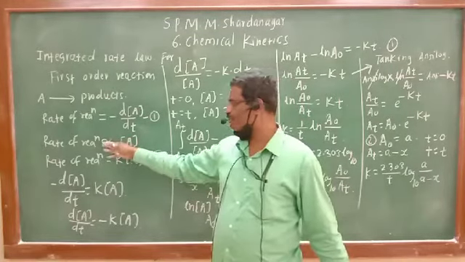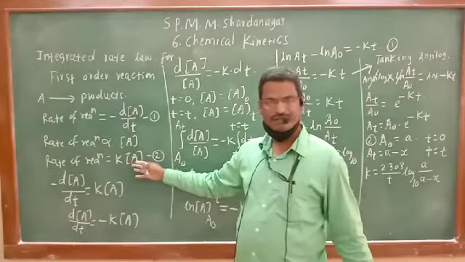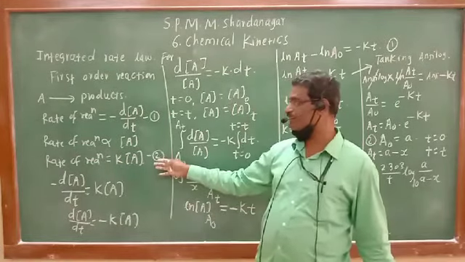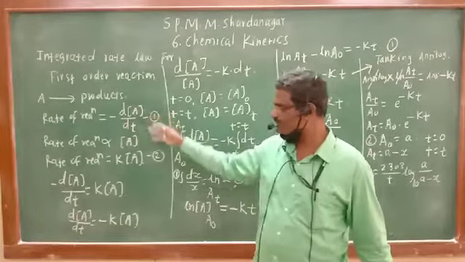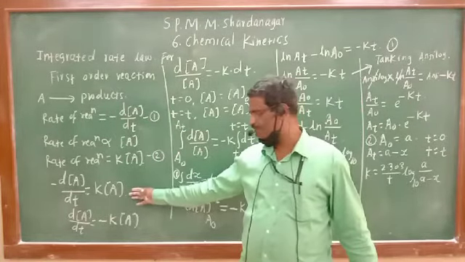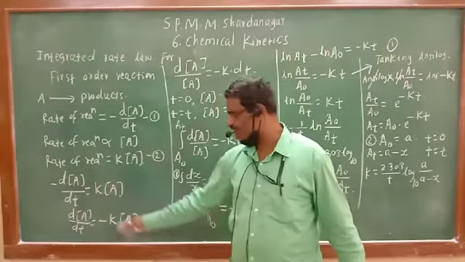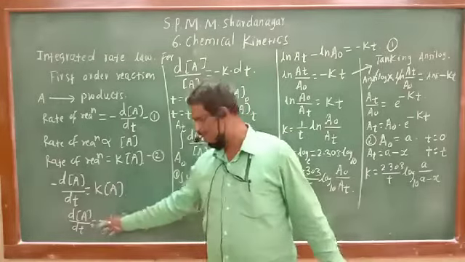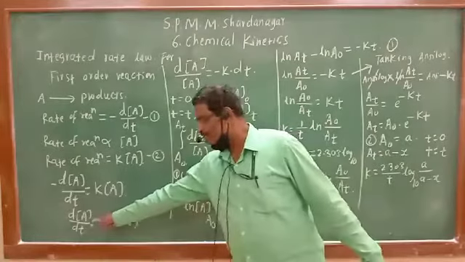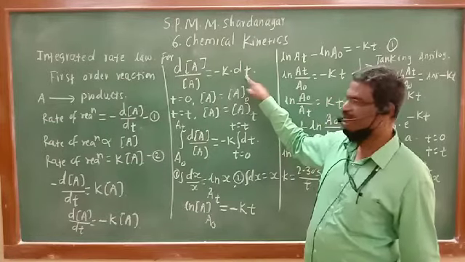According to law of mass action, rate of reaction is directly proportional to concentration of A. If k is proportionality constant or velocity constant, rate of reaction is equal to k into concentration of A. Since left sides are same, right sides are also same, so minus dA by dt is equal to k into concentration of A. Rearranging the equation, dA by dt is equal to minus k into A. Again rearranging, A taken on the left side and dt on the right side, we get this equation. This is the differential rate law.